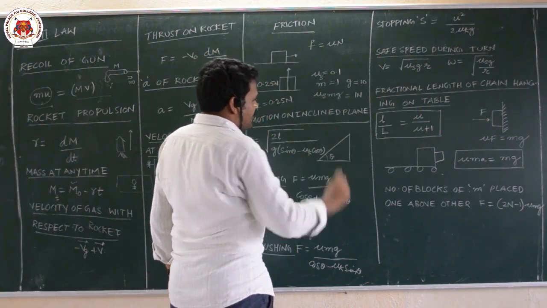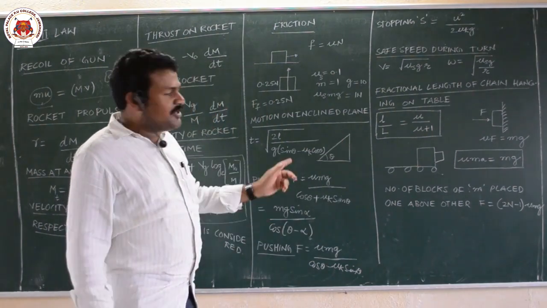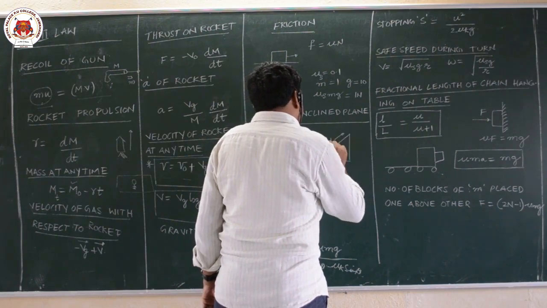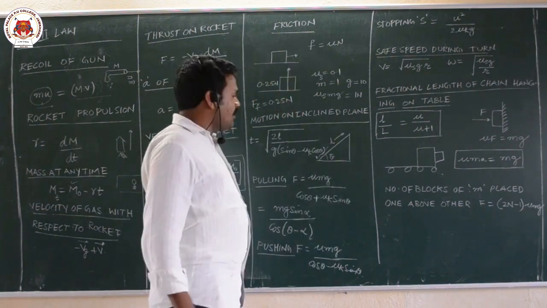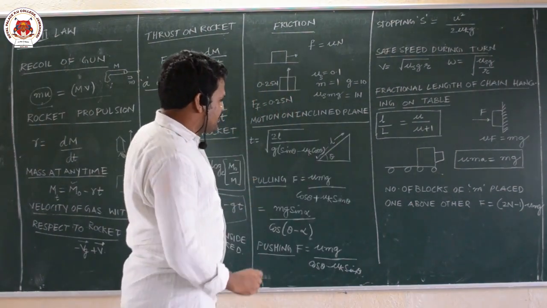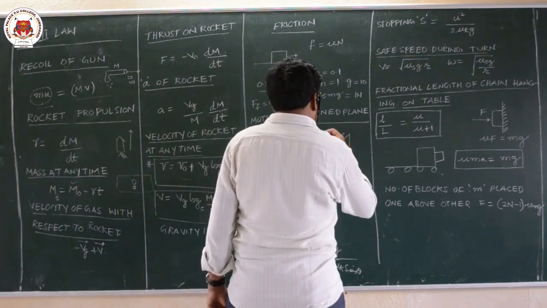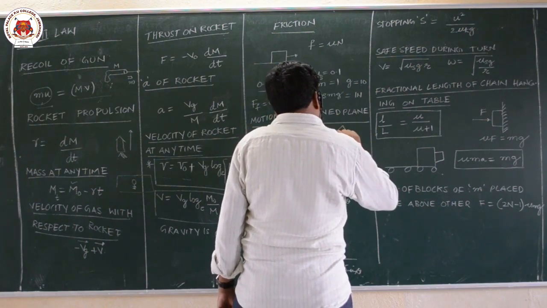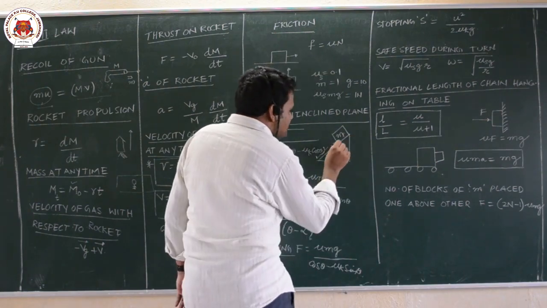Now this is the motion of a body on an inclined plane. Let us take an inclined plane with angle of inclination theta, and L is the length of the inclined plane. Then what is the acceleration? Let us take a body on this inclined plane. mg will be acting down.